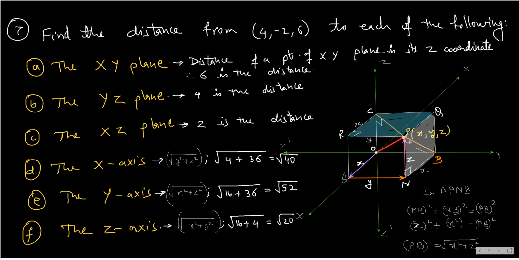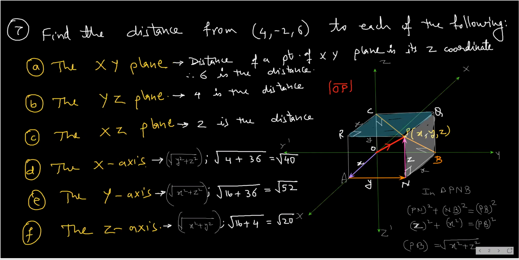So this is distance from the origin. What is it? It is nothing but the magnitude of OP bar. So distance of point P from origin is magnitude of OP bar.